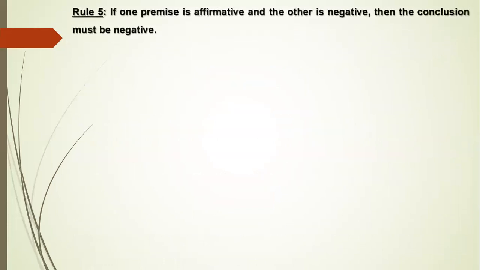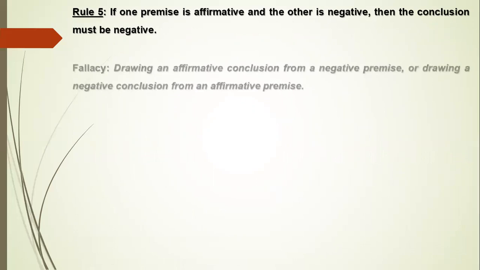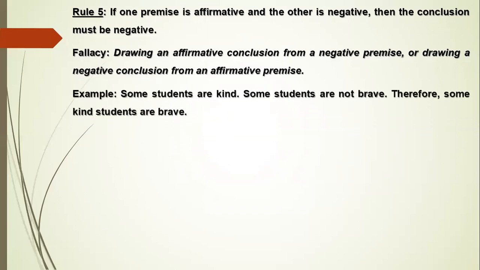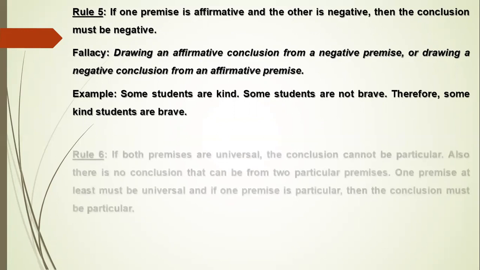And for rule 5, if one premise is affirmative and the other is negative, then the conclusion must be negative. So for the fallacy, drawing an affirmative conclusion from a negative premise or drawing a negative conclusion from an affirmative premise. Example, some students are kind, some students are not brave. Therefore, some kind students are brave.